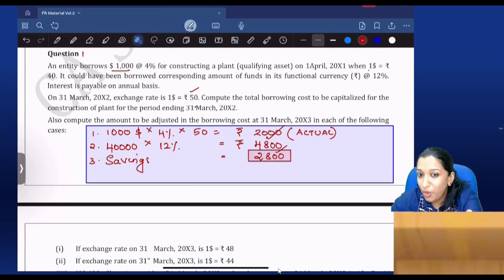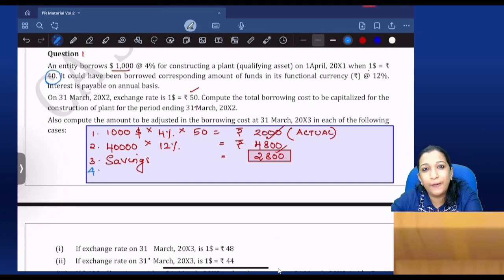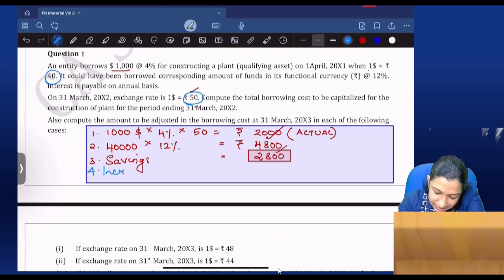Now don't stop. What is my next step? Next step number 4. You saved 2,800. Now, because you have taken the loan from outside India, your exchange rate has fluctuated, and 40 rupees was the exchange rate on 1st April 2011, but at the end of the year your exchange rate has become 50. So how much is the increase in liability?